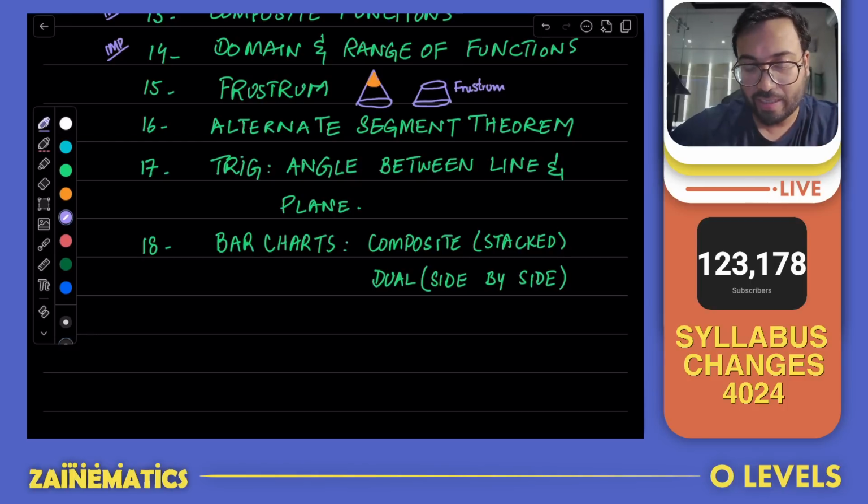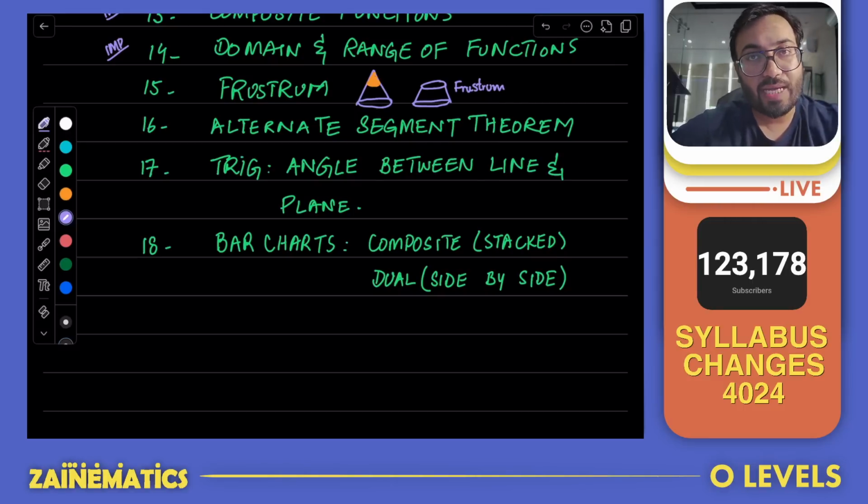Now it is categorically a part of our syllabus. It's a small property. It's a very easy property. I'll upload some examples of it as well. So alternate segment theorem in circles is now a part of our syllabus. You must expect that it will be tested in June 2025.